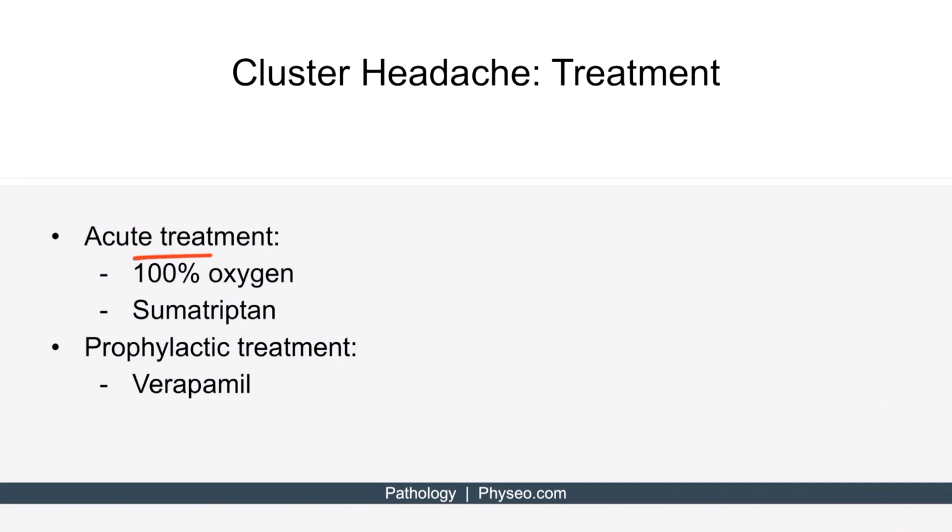For acute treatment, 100% oxygen and sumatriptan can be used. And recall that sumatriptan is a selective serotonin receptor agonist. For prophylactic treatment, non-dihydropyridine calcium channel blockers such as verapamil can be used.